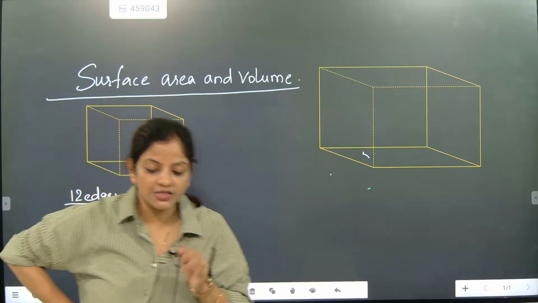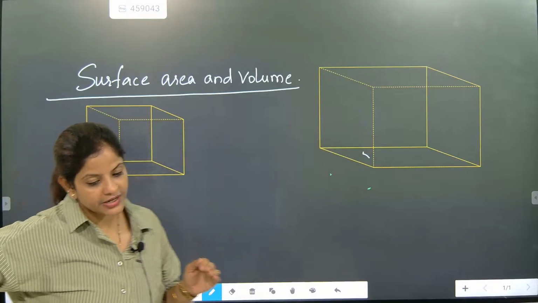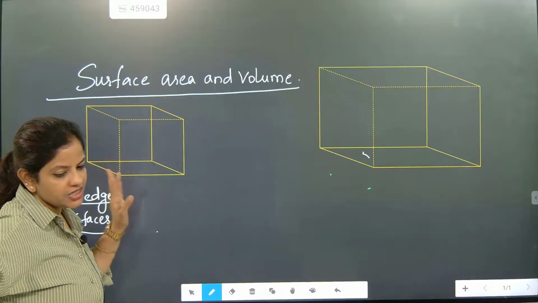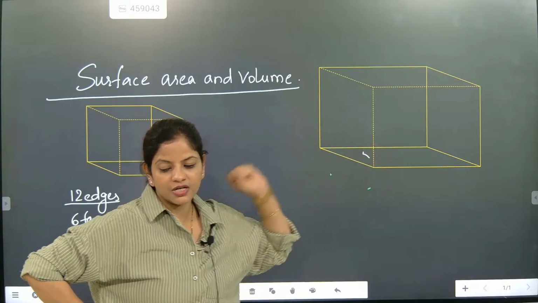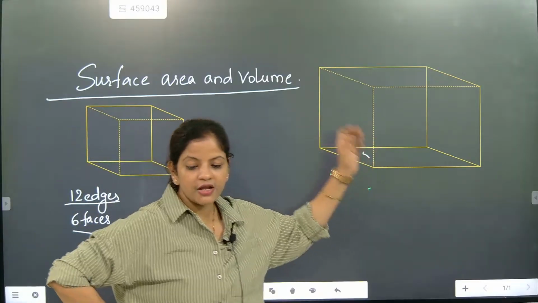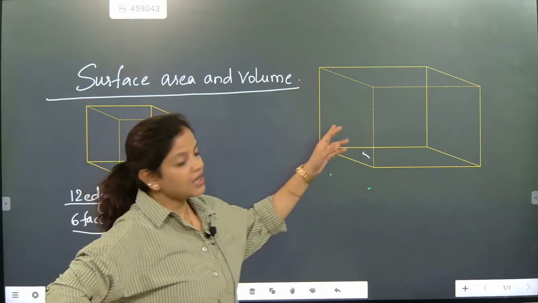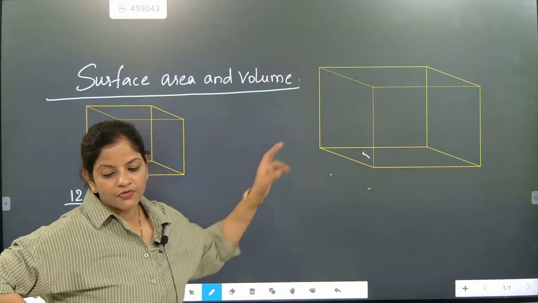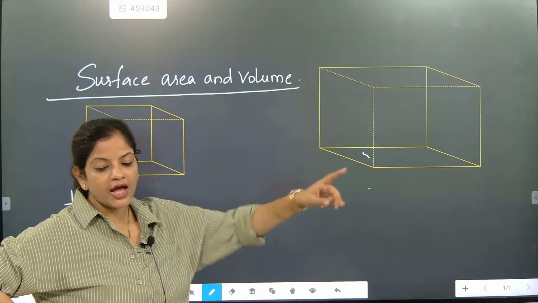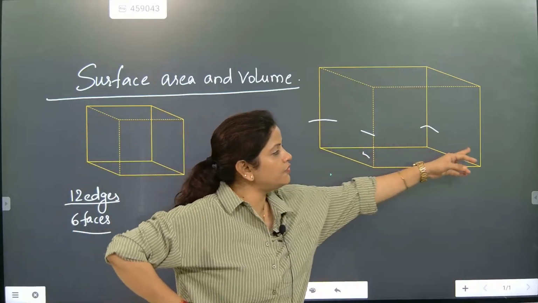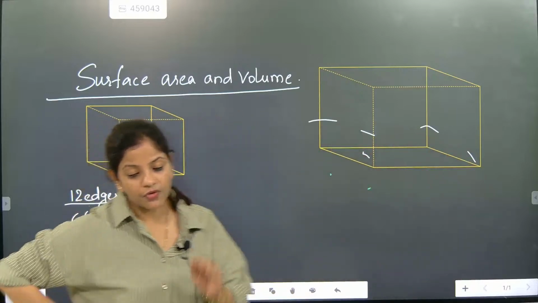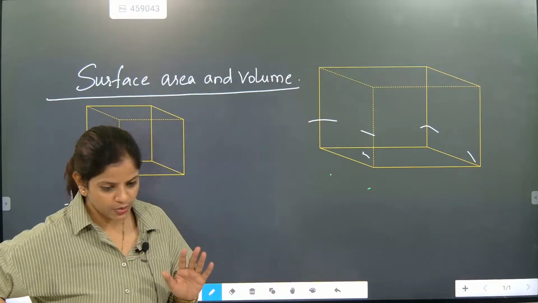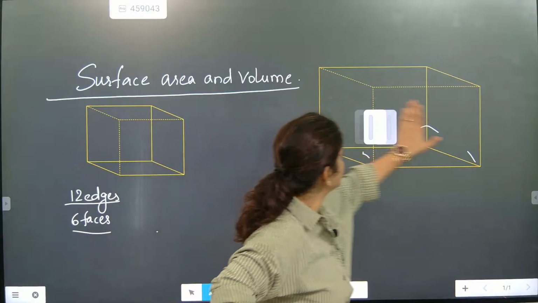If somebody asks you this question, you should answer it with clarity: please understand that 12 edges are there, and here also 12 will be there. But one important thing is that here there are 4 length parts, 4 breadth sections, and 4 height sections. If you see this pillar, 1, 2, 3, 4. 4 height sections are there, 4 length sections, and 4 breadth sections. So you must remember this part. Okay, fine. So now let's check this one out.